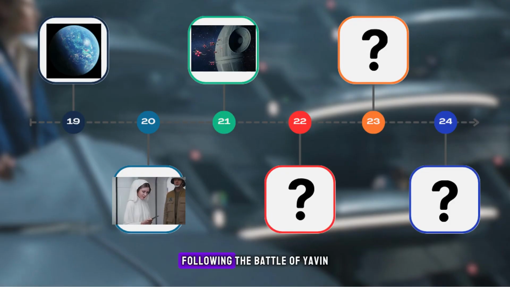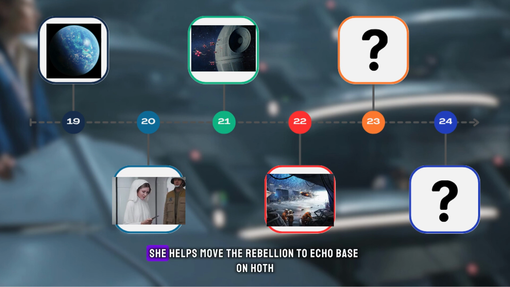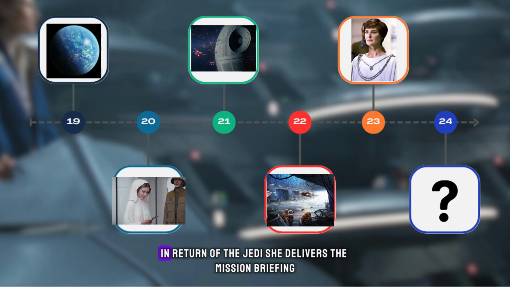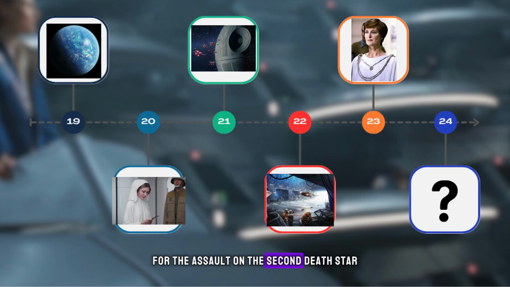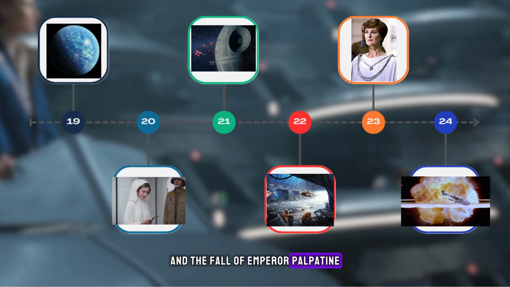Following the Battle of Yavin, Mothma leads the evacuation of the Rebel base as the Empire retaliates. She helps move the rebellion to Echo Base on Hoth, and continues to coordinate resistance in secret. In Return of the Jedi, she delivers the mission briefing for the assault on the second Death Star. Her strategy leads to the destruction of the Empire's ultimate weapon and the fall of Emperor Palpatine.